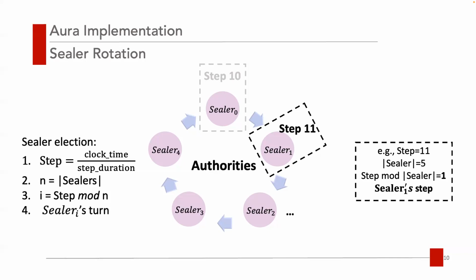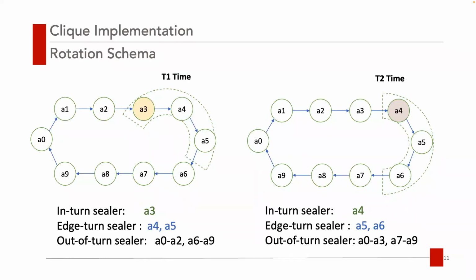For instance, we assume that there are totally 5 sellers in the committee. At some time, the step is calculated to be 11. Then the result of its rotation function is 1, which means the first seller becomes the leader and he can start to produce the block.